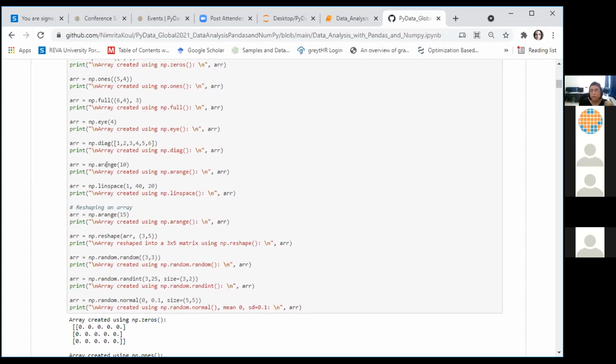We spoke about the arange function in the previous cell. This helps us generate a list of numbers. You specify the ending point mandatorily. You can also specify the starting point, the ending point, and the step size.